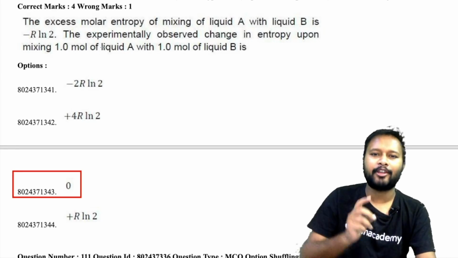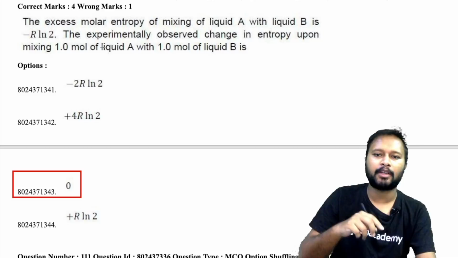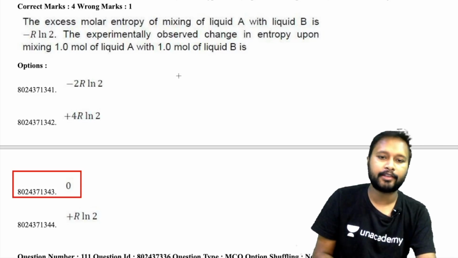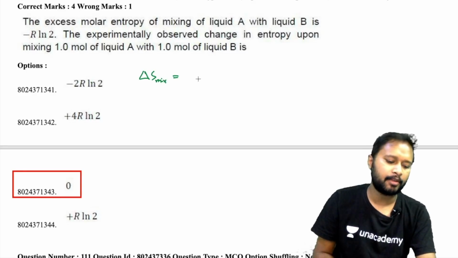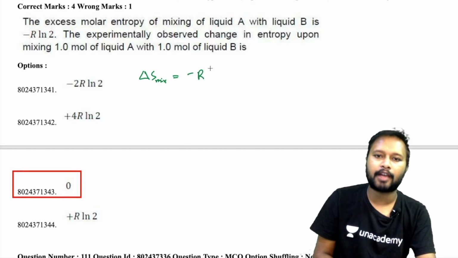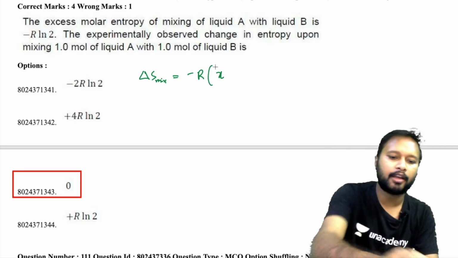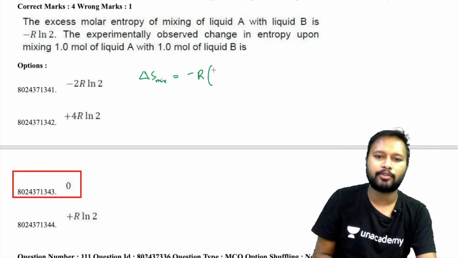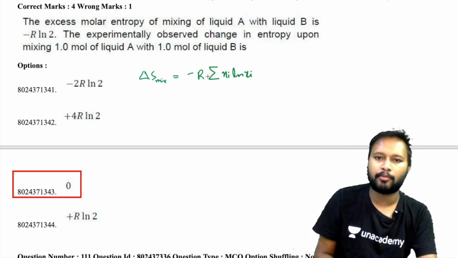So when you are going to calculate the entropy of mixing, that is your delta S of mixing, there are two different formulas, but I generally use this: minus R, then sigma Ni ln Xi, okay? This is what we generally use. You can also take out N, the total number of moles, and have Xi ln Xi, that is also correct.